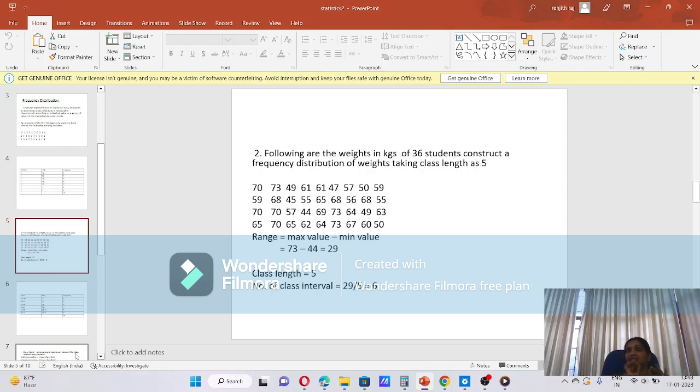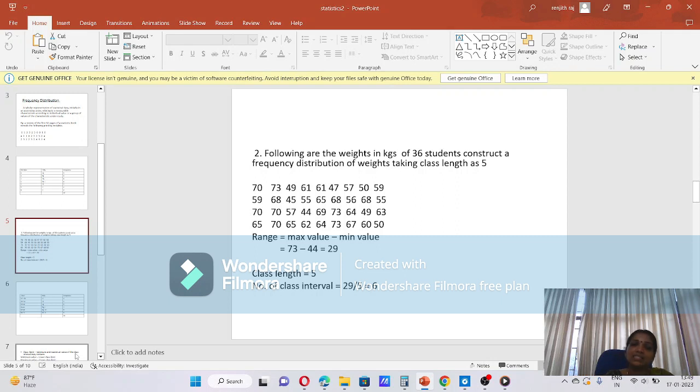We want to construct a table with class length 5. So first, how many classes are there? First identify how many classes are there. To identify the number of classes, we divide the range by class length. We got range 29 and class length 5. Look here, 29 divided by 5 is not exactly 6. That's an approximate value only, 5 point something.